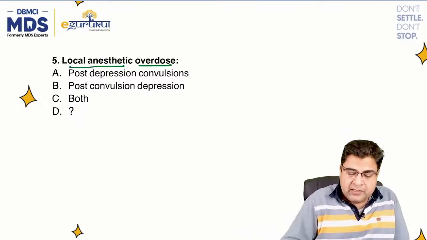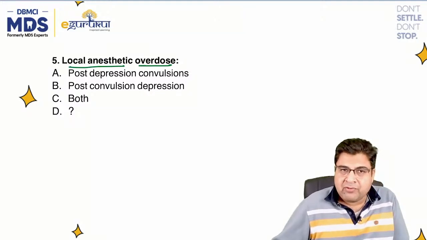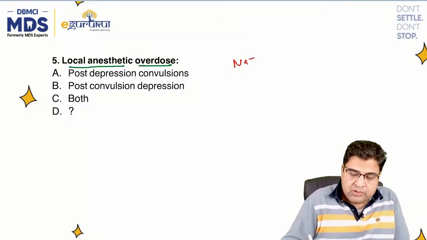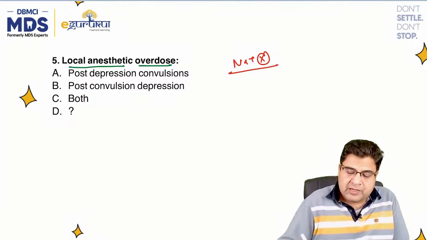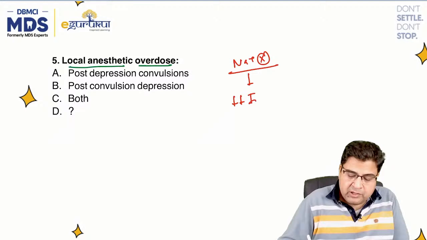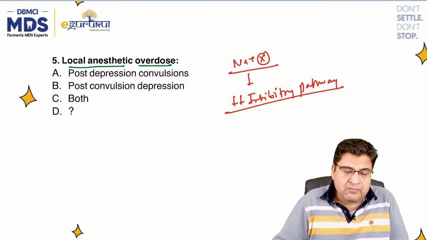Now guys, after that the local anesthetic medicines will enter your CNS, and there they block sodium channels in the CNS and inhibit the inhibitory pathways of the CNS.